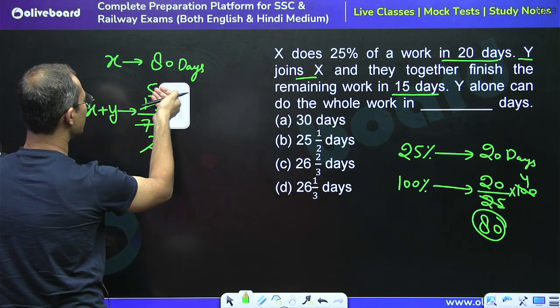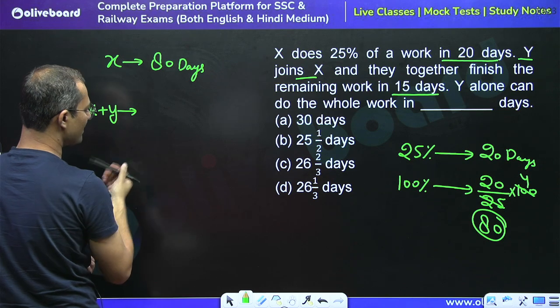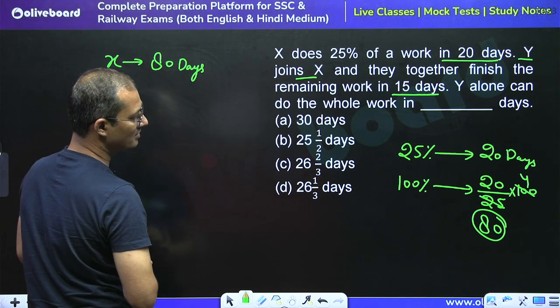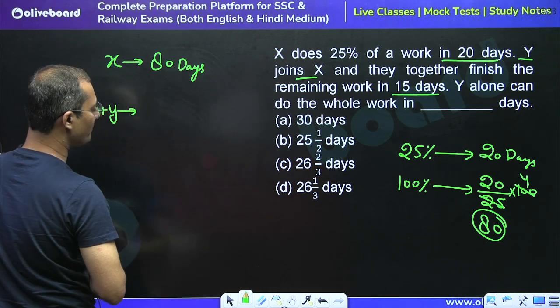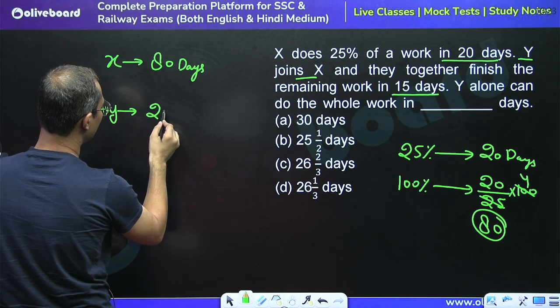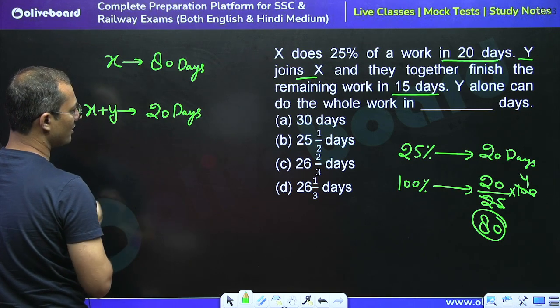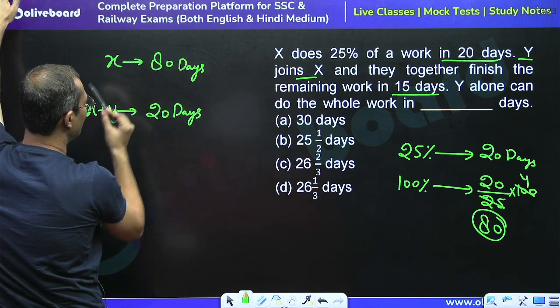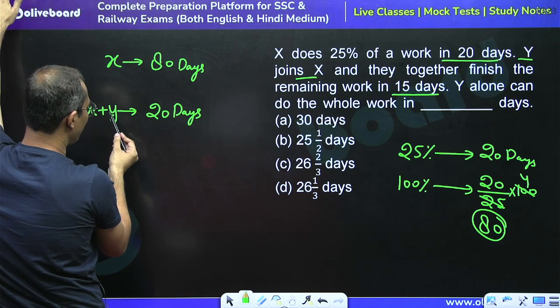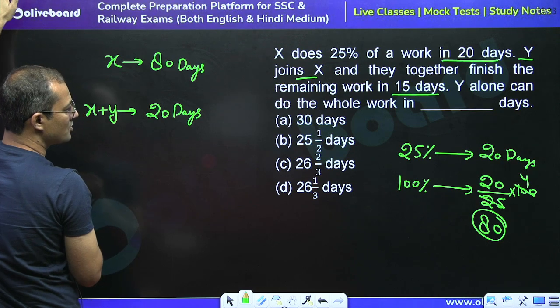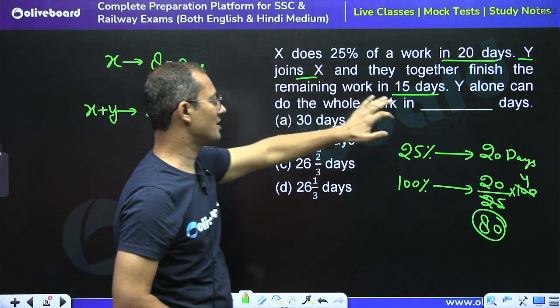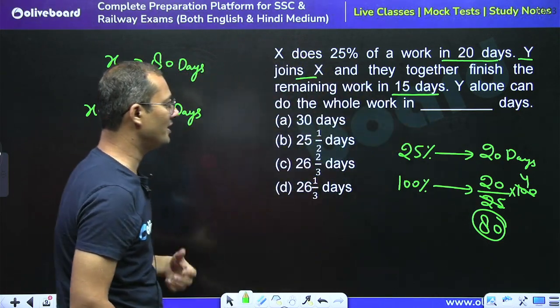So directly we can say that if 75% of the work is completed in 15 days, they will complete the whole work in 20 days, right? So now the information becomes: X can complete the whole work in 80 days, and X and Y together can complete the whole work in 20 days. Now the question is asking how long Y alone takes to complete the whole work.